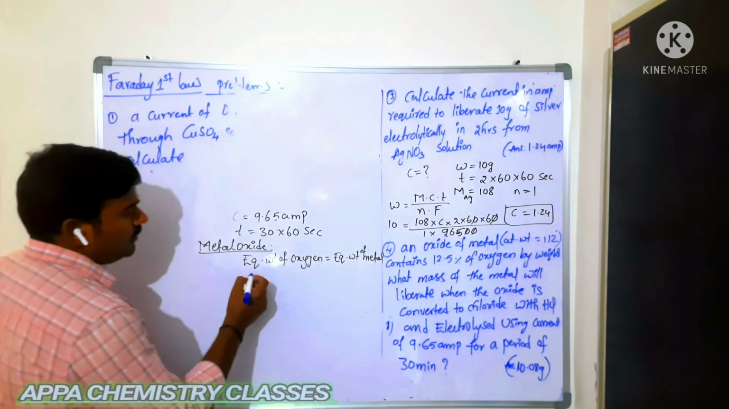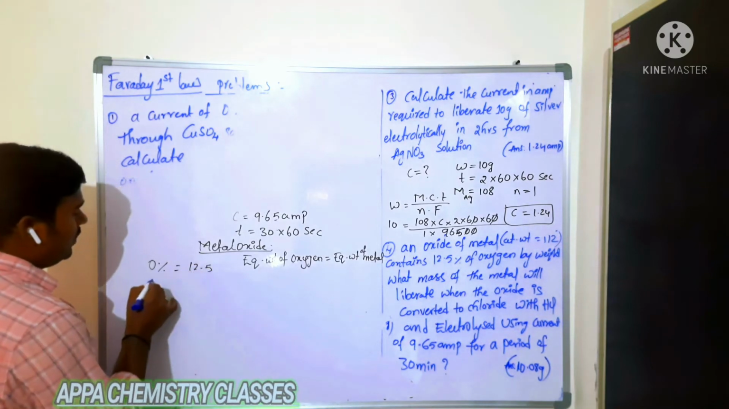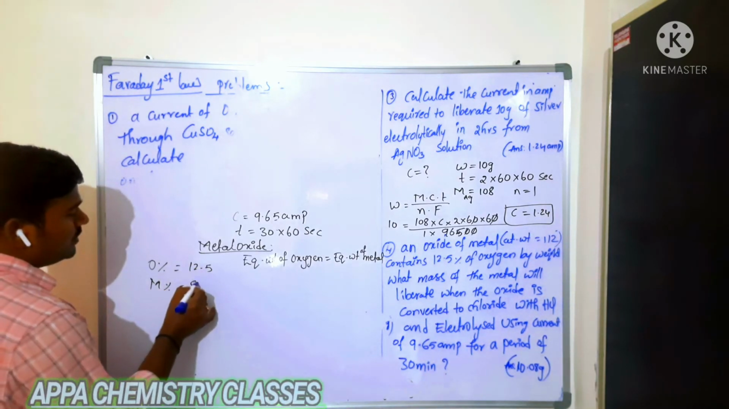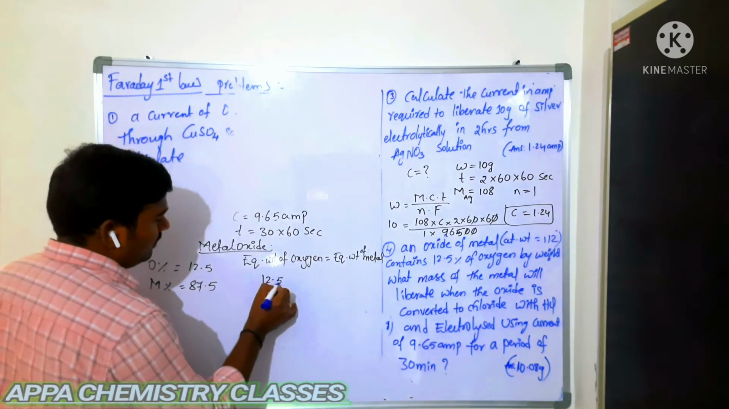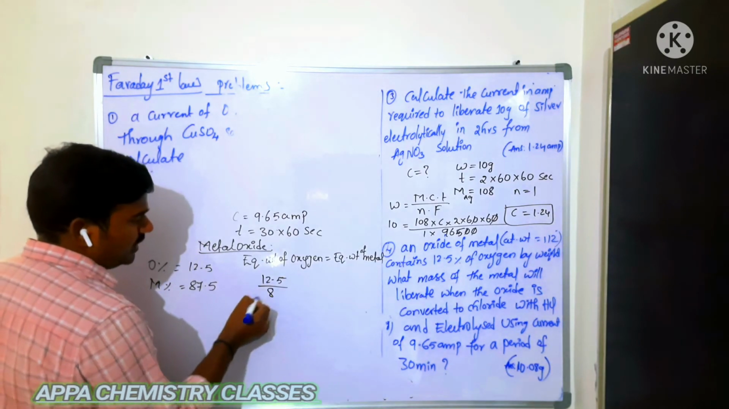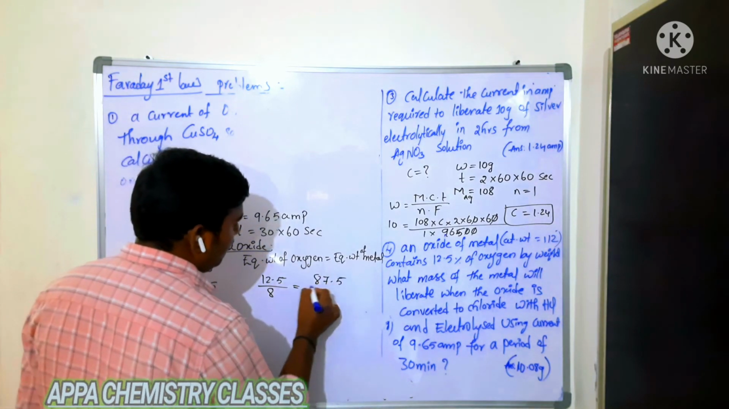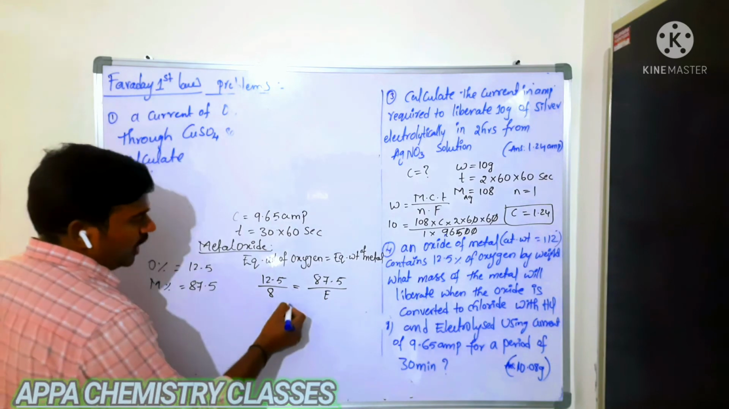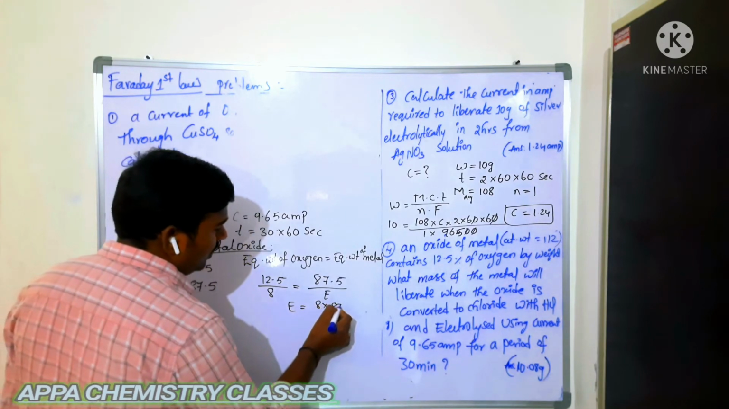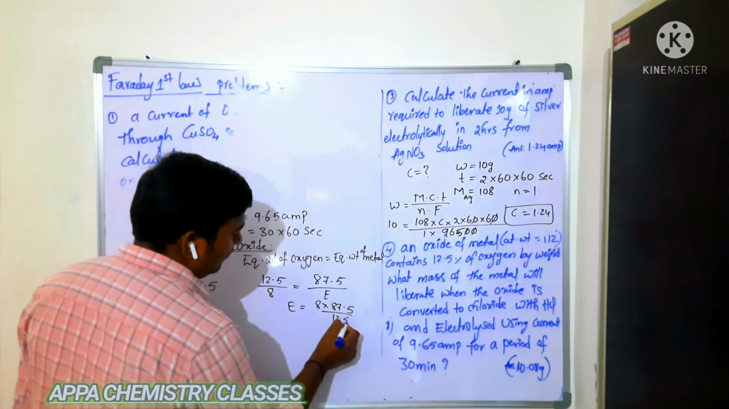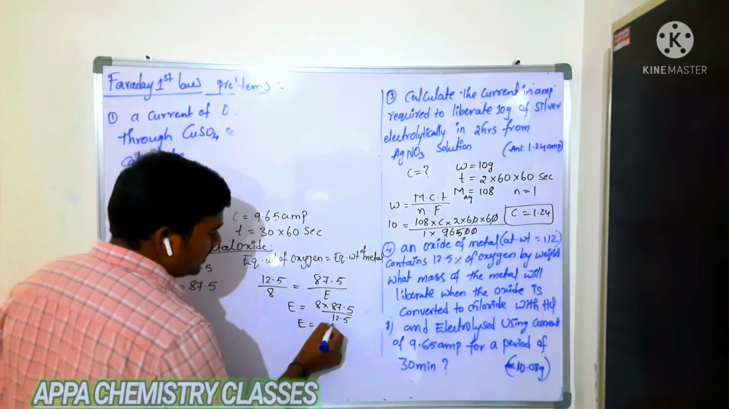So here, what percentage of oxygen is given? The percentage of oxygen is 12.5. So the percentage of metal will be 87.5. Now 12.5 by the equivalent weight of oxygen, which is 8, is equal to the percentage of metal, 87.5, by the equivalent weight of metal, which we don't know. You calculate that equivalent weight: 8 into 87.5 by 12.5. Okay? By doing this you will get the equivalent weight as 56.